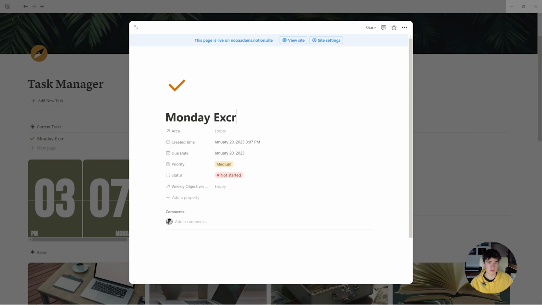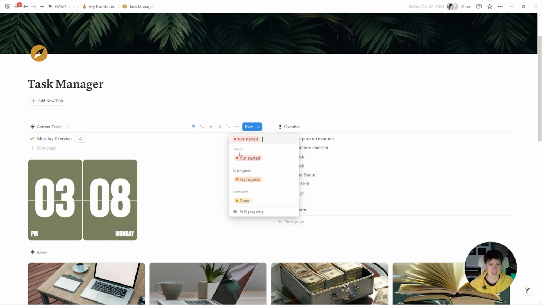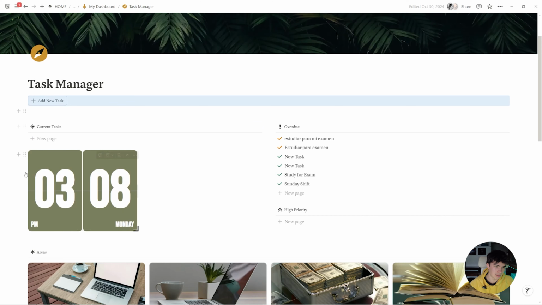because that's what tasks are for. Tasks are, please spell exercise, is that it? Yeah. So tasks are things that you can do in one go. They're bite-sized tasks, basically. They're like an objective broken down into its individual parts. So Monday exercise is a great example. So you want to exercise on Monday, you go out and do that. You do it in one go, in one sitting, and then you can check that task as completed, as done. And it disappears out of this current tasks view, which is pretty neat.